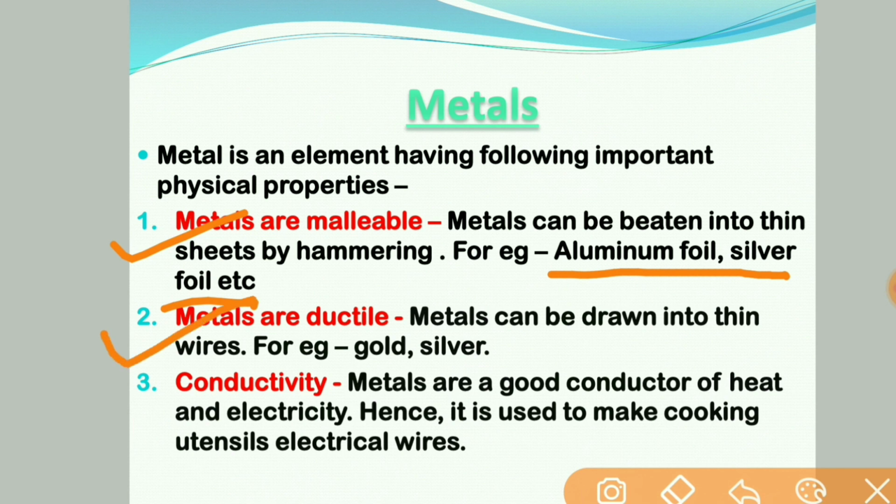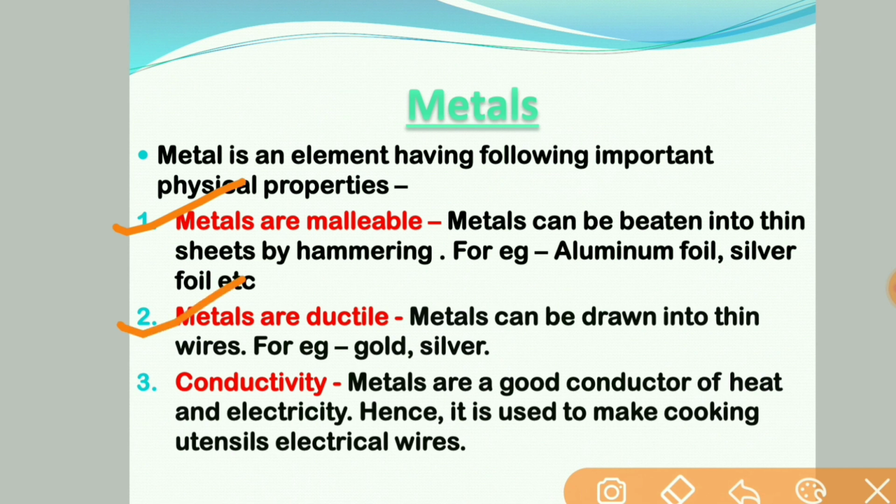The second property is that metals are ductile. It means metal can be drawn into thin wires, like we can draw wires from gold, silver, copper, aluminium. Students, do you know gold is the most ductile metal?